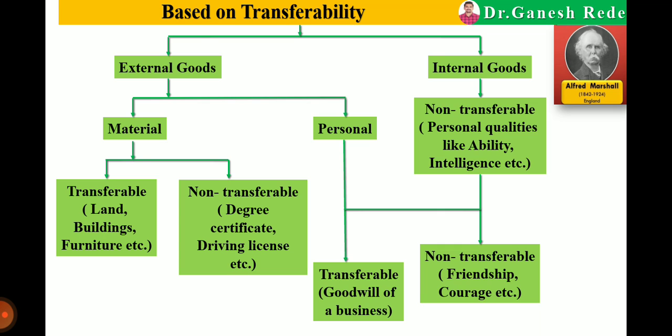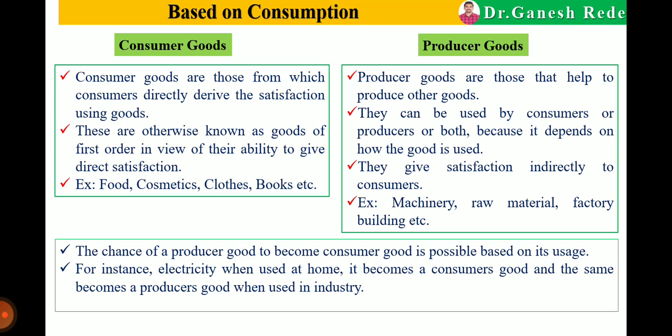So this is all about the classification of goods based on transferability, which was given by Alfred Marshall. And in that, the most important is the external personal transferable good, that is the goodwill of business. Then next, classification of goods based on consumption.